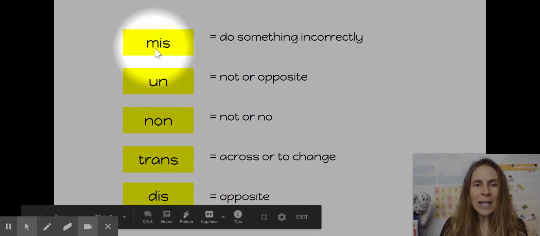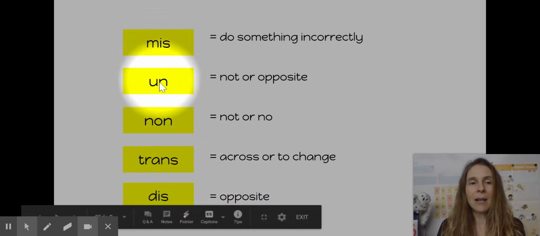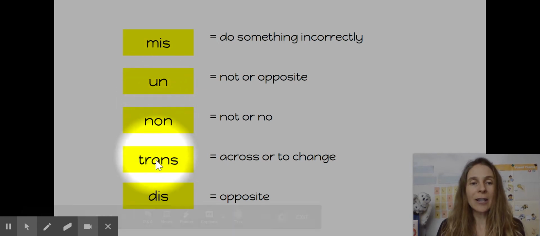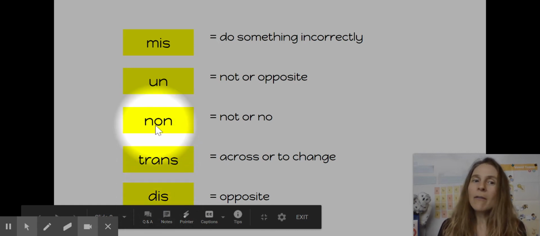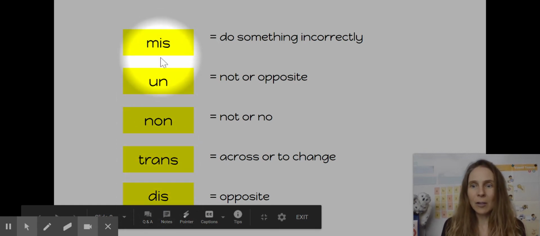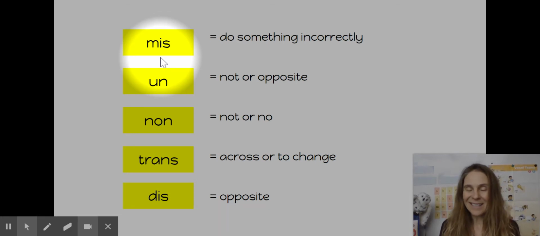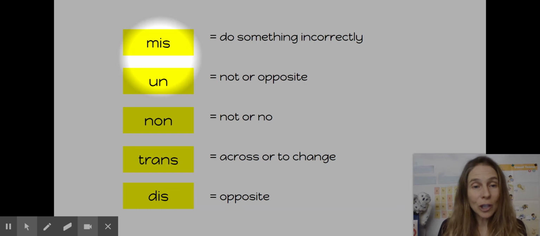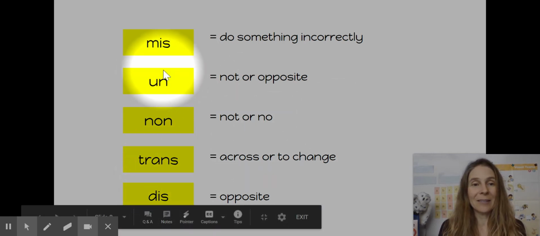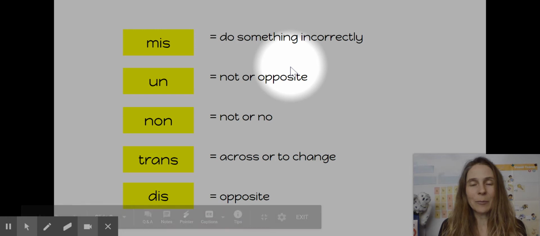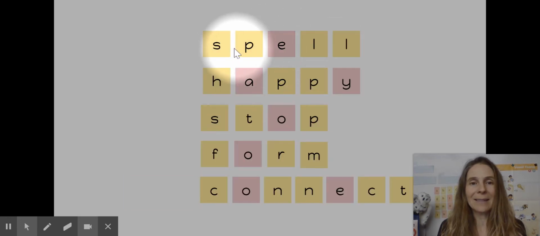So as we're looking at these prefixes, miss, un, non, trans, and dis, I noticed that all of these are a certain syllable type. If you notice that all of these are closed syllables, then you are correct. All of these prefixes are closed syllables. They all end with a consonant, and our vowel sounds are all short in these prefixes. Let's take a look at some words using these prefixes. I'm going to move on to my next slide.